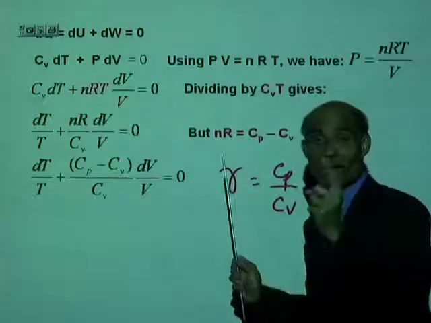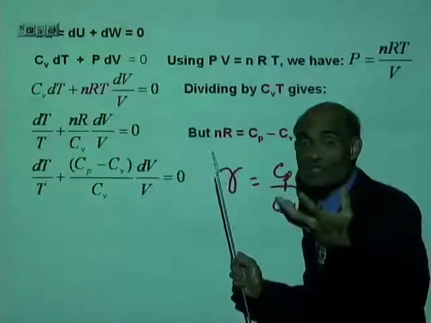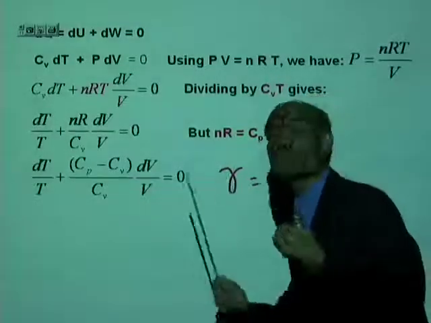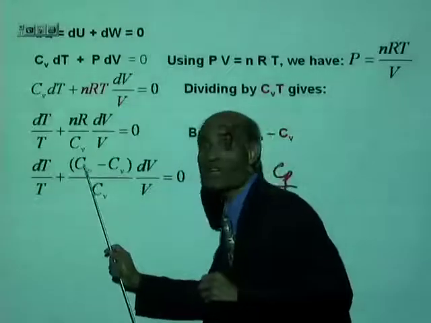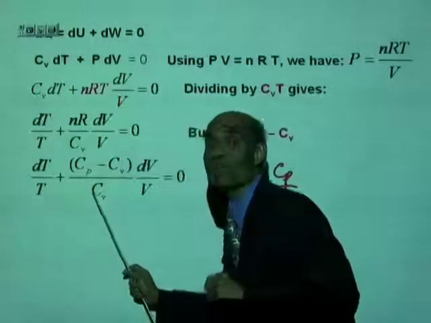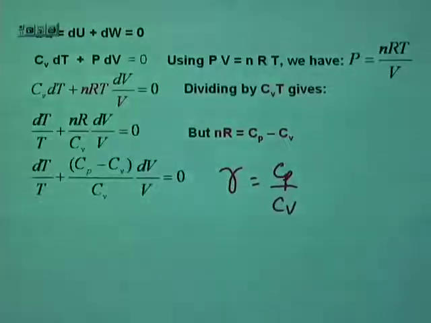And isn't that the value I gave you to use that time? Air. For most practical purposes, air is a diatomic gas and the value of gamma is 1.4. So, when you divide here, Cp divided by Cv is that gamma.